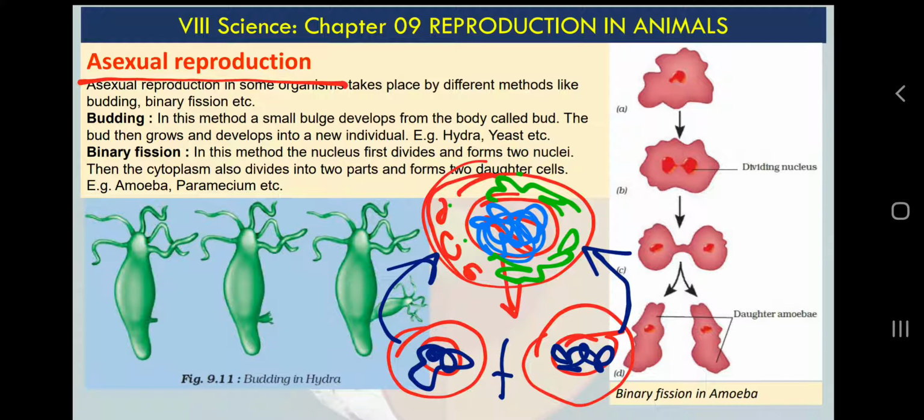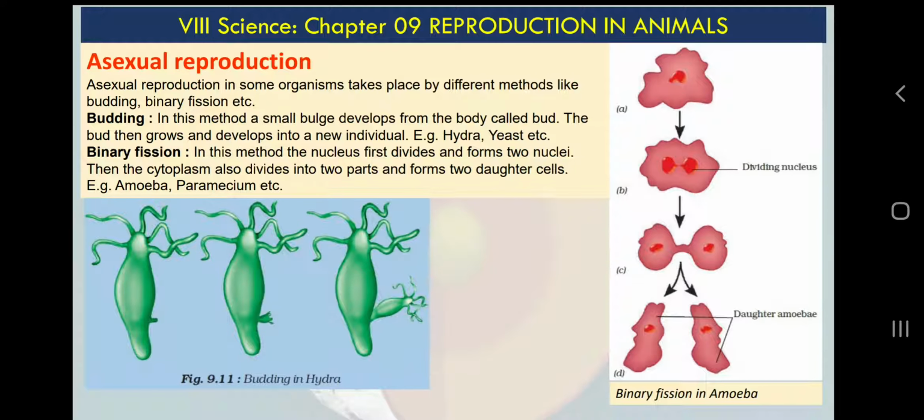So every process which is happening in living organisms is because of cells. So now we talk about these creatures. So in the living world we have many types of creatures. Again you can refer to my previous video of chapter number 8, which is cell structure and function. So there are some organisms or creatures which are made up of only one cell. These are called single cellular creatures.